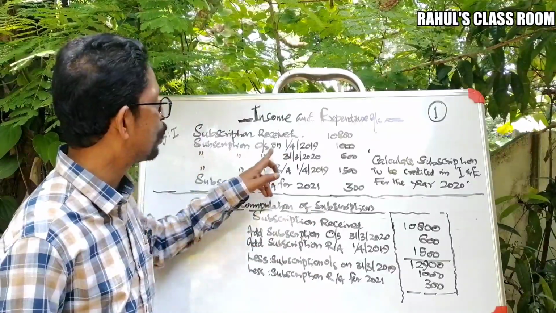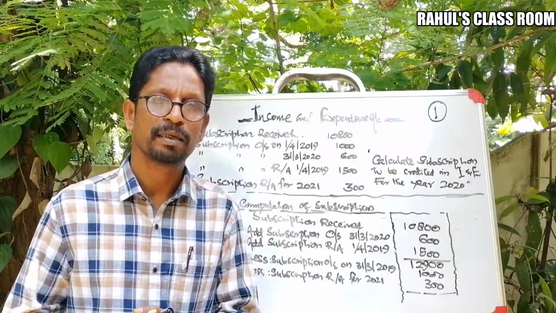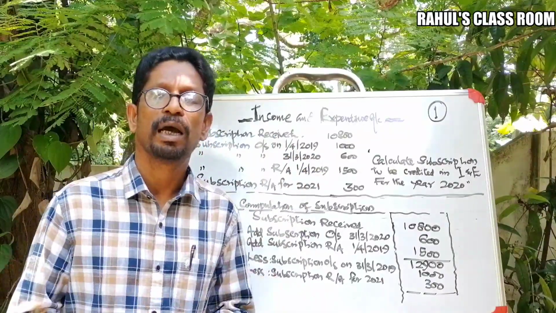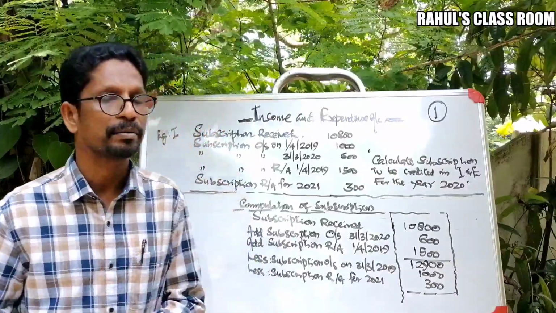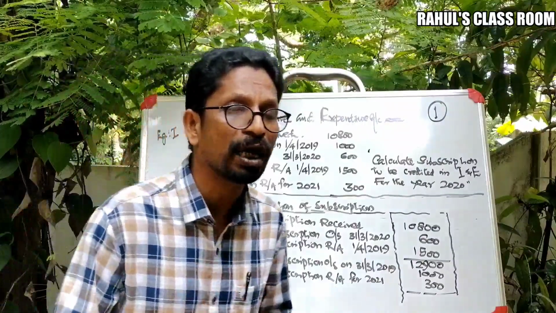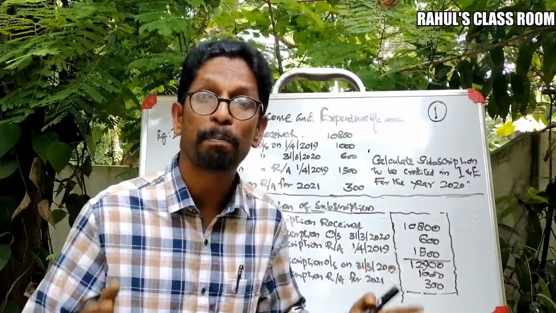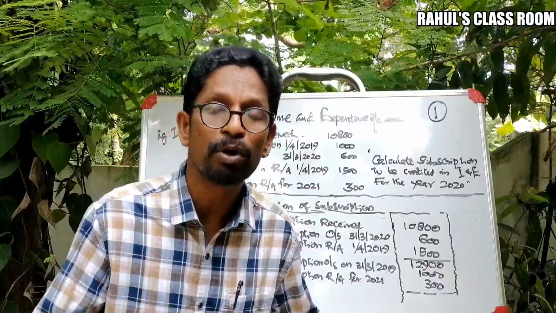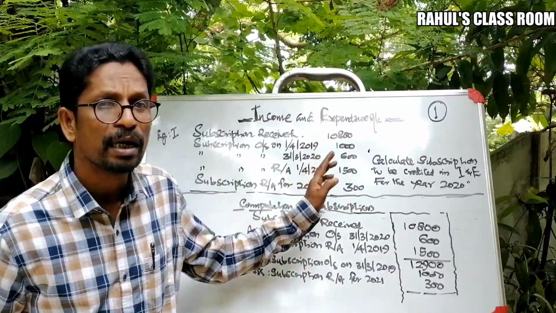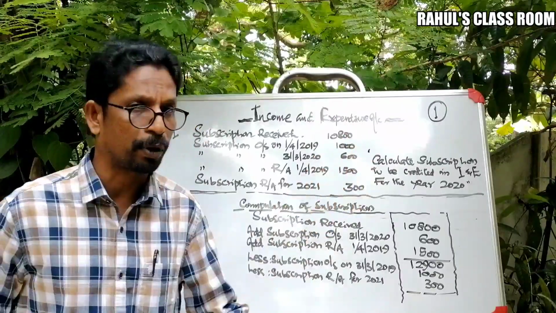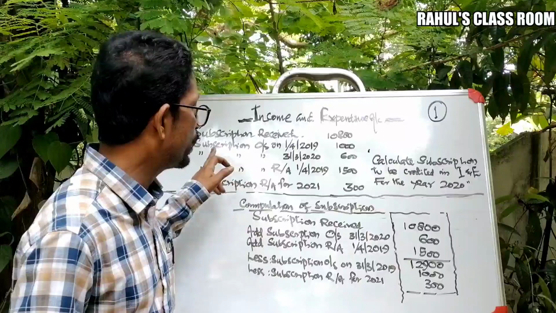And what additional information is given? Subscription outstanding on 1/4/2019. What's the meaning of subscription outstanding, Mr. Amin? Subscription outstanding means the amount of subscription pending or the amount of subscription to be received. But in this case, the time is very important. As on what date is this information given?